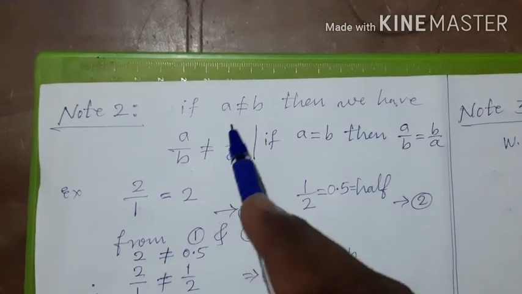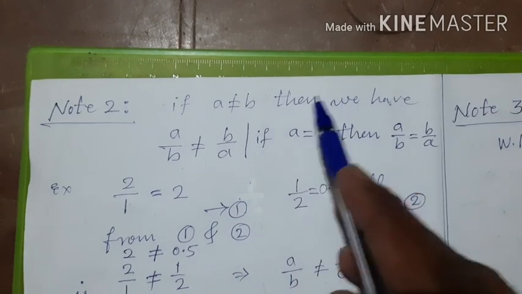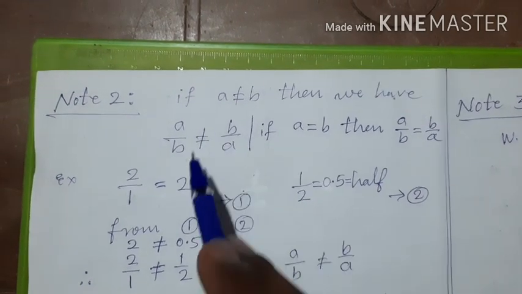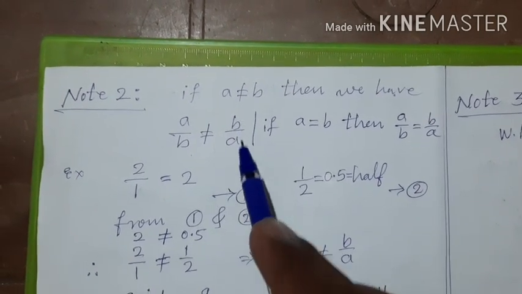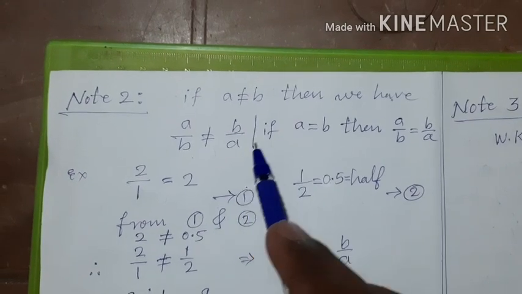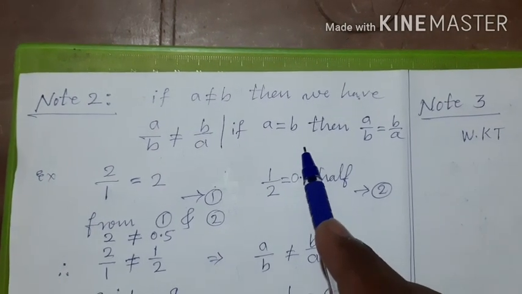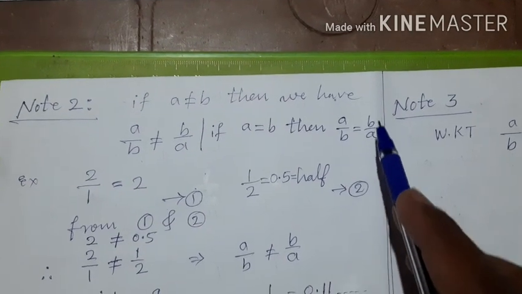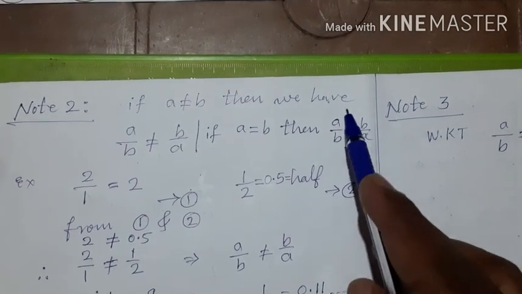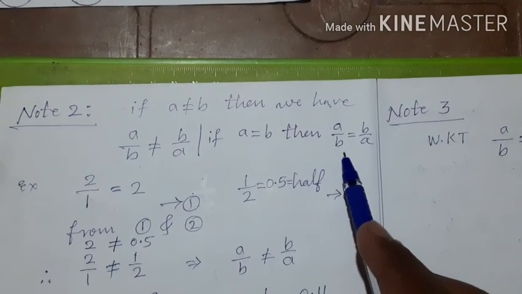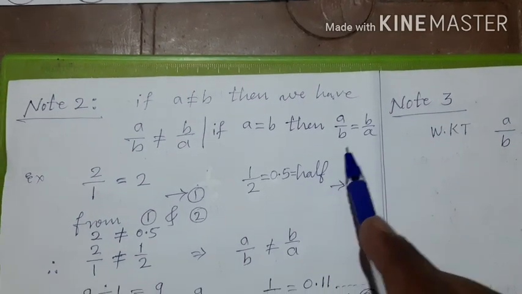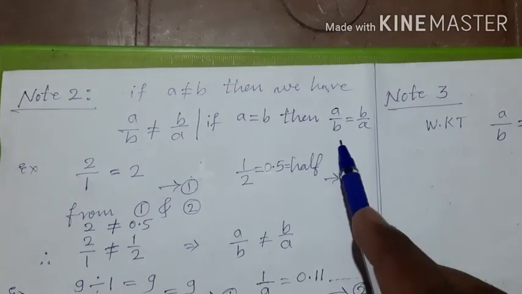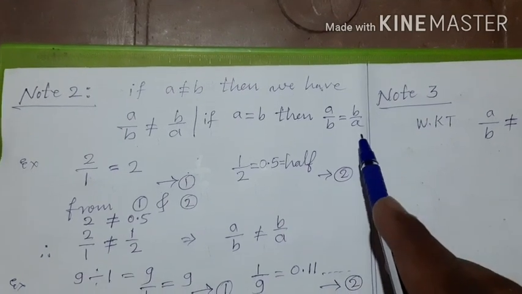And if A is not equal to B, then we have A by B is not equal to B by A. But if A is equal to B, then A by B is always equal to B by A. If A is 4, B is also 4, then 4 by 4 is equal to 4 by 4. 4 by 4 is 1 and 4 by 4 is 1.